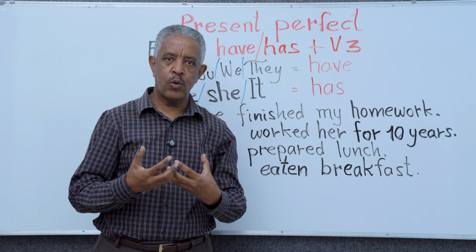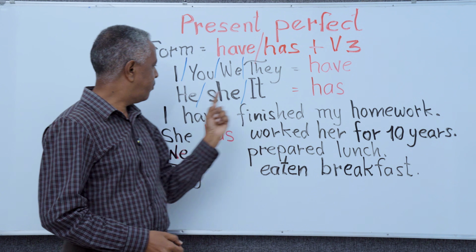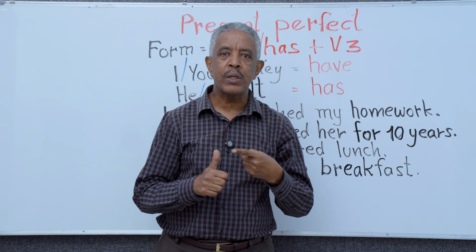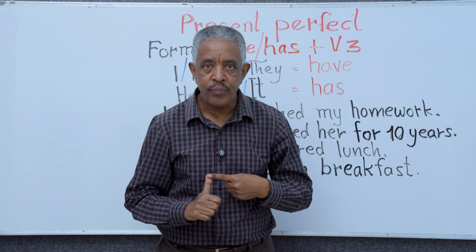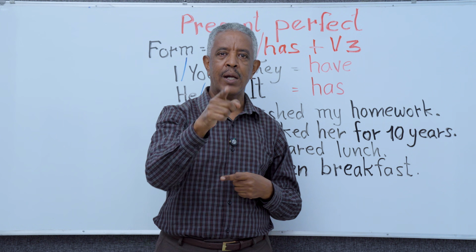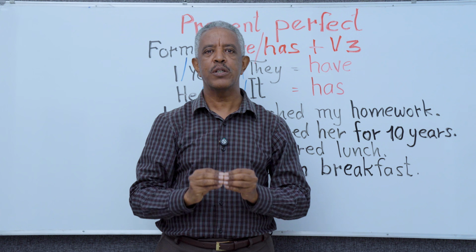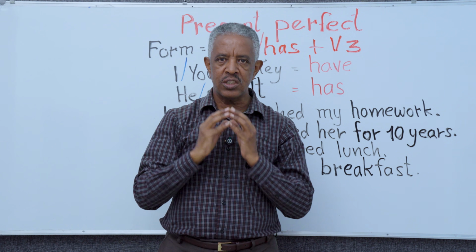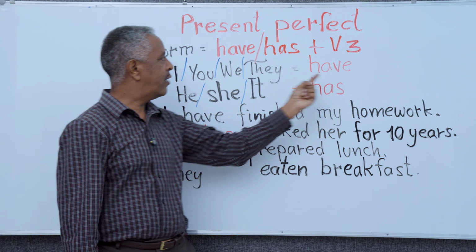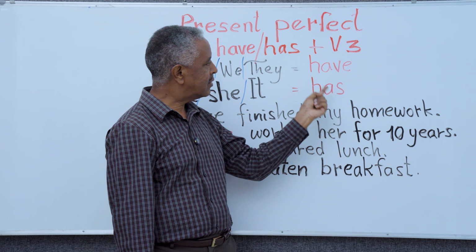So when we use has, which subjects or which pronouns take has instead of have? Okay? He, she, and it. They are not first person, they are not second person. Not me, not you. Any other person is third person. So third person singular always takes has.